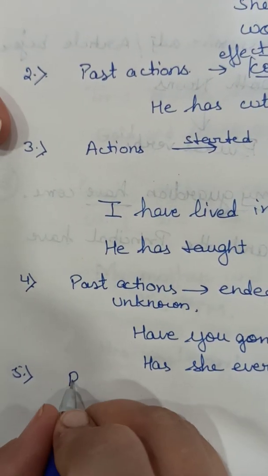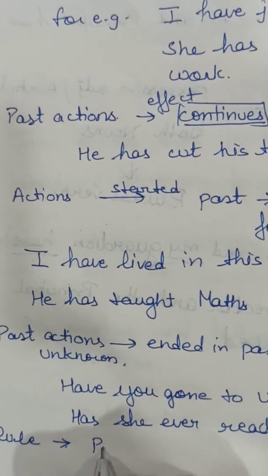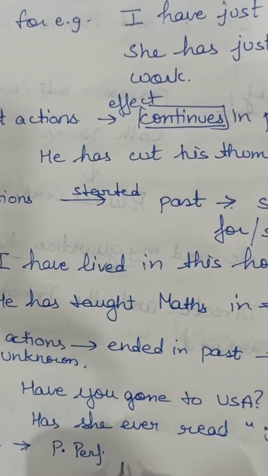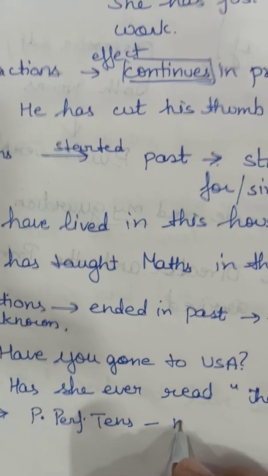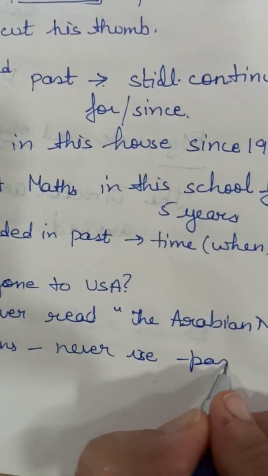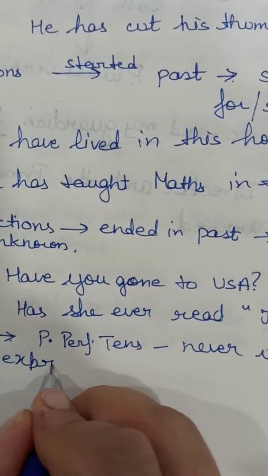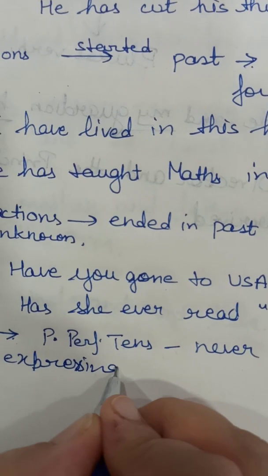Next, with this present perfect tense, we never use past time expressing words.